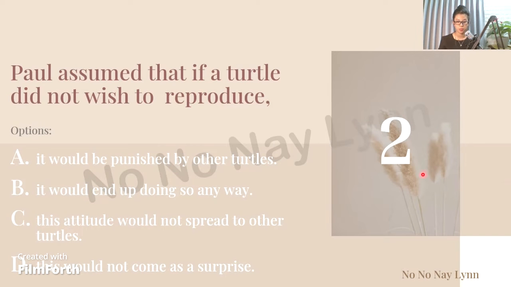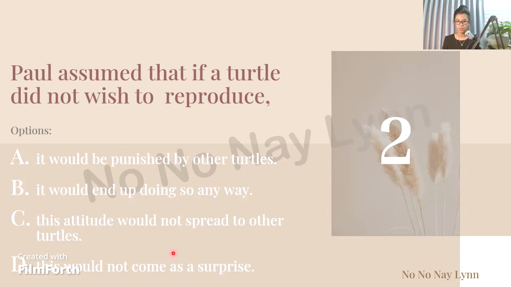So this is number two, and number two's question says, Paul assumed that if a turtle did not wish to reproduce, the options are: it would be punished by other turtles, or it would end up doing so anyway. Number C, this attitude would not spread to other turtles. Number D, this would not come as a surprise.